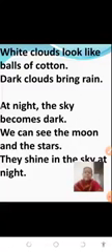White clouds look like balls of cotton. Dark clouds bring rain. At night, the sky becomes dark. We can see the moon and the stars. They shine in the sky at night.